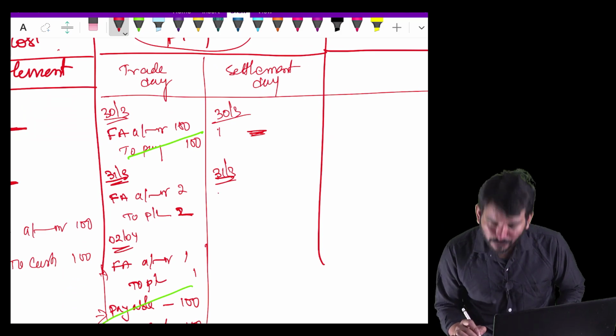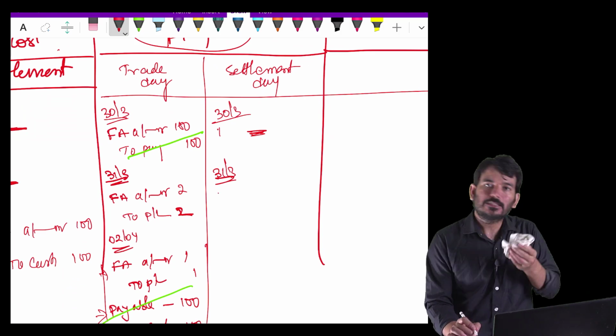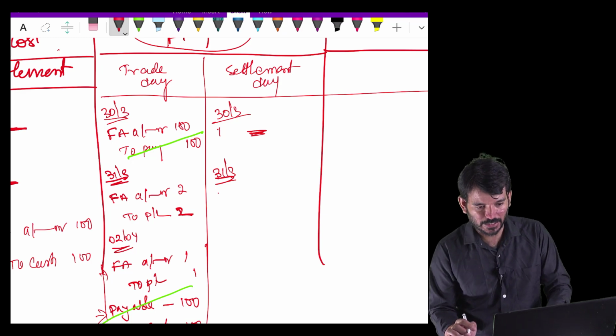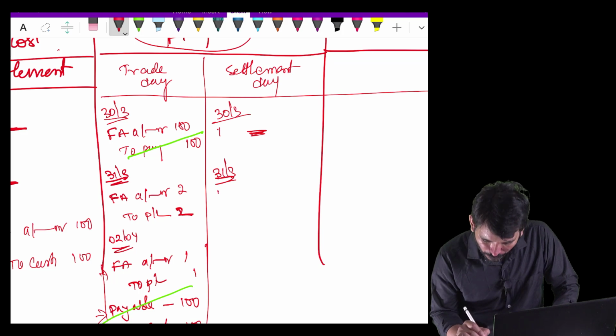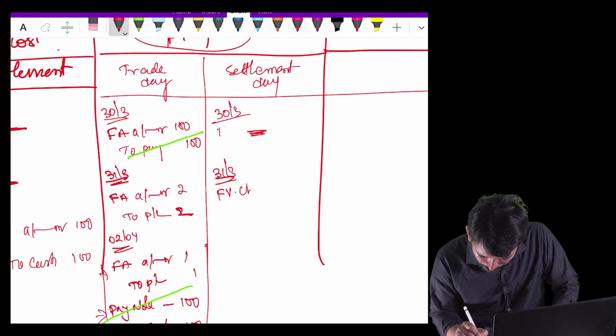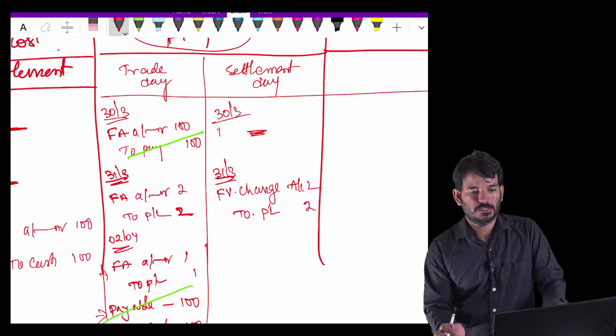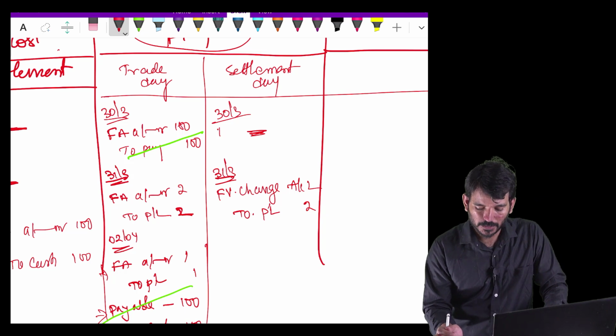Can we write financial asset here? No, because there is no ledger. You have not yet opened that ledger. So you should not write the financial asset there. You should write some name, fair value change, to P&L 2. Yes. Okay, I'll explain the logic.